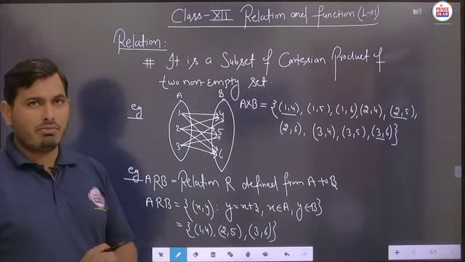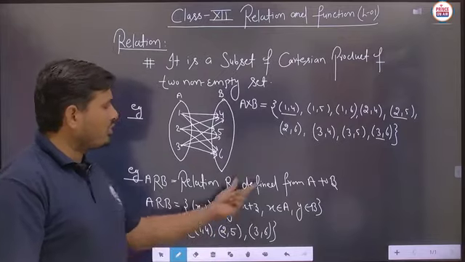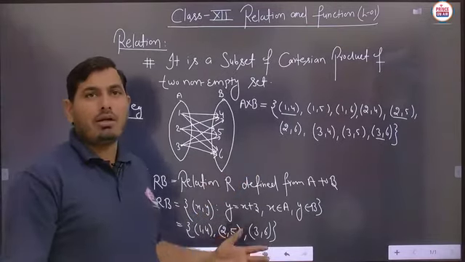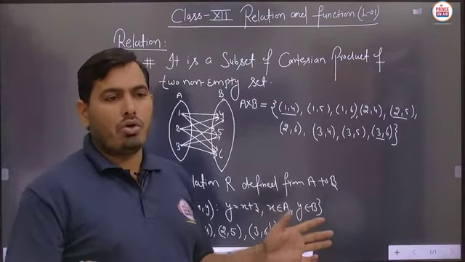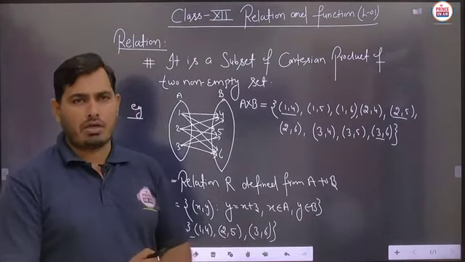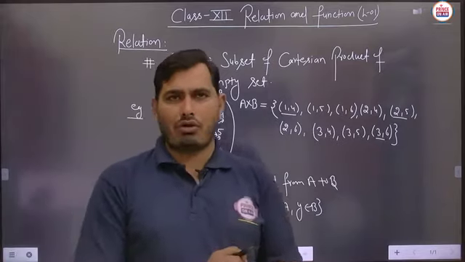Now sometimes, student, suppose only 3 ordered pairs are written from the A cross B. Sometimes all the ordered pairs can be written, and sometimes it will also happen that no ordered pair will exist. So it will depend on the particular kind of relation. We will discuss those kinds of relations also. Is it clear?